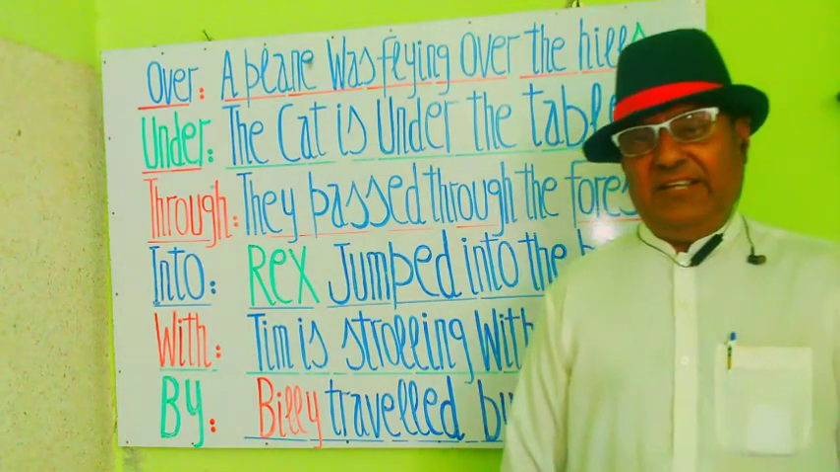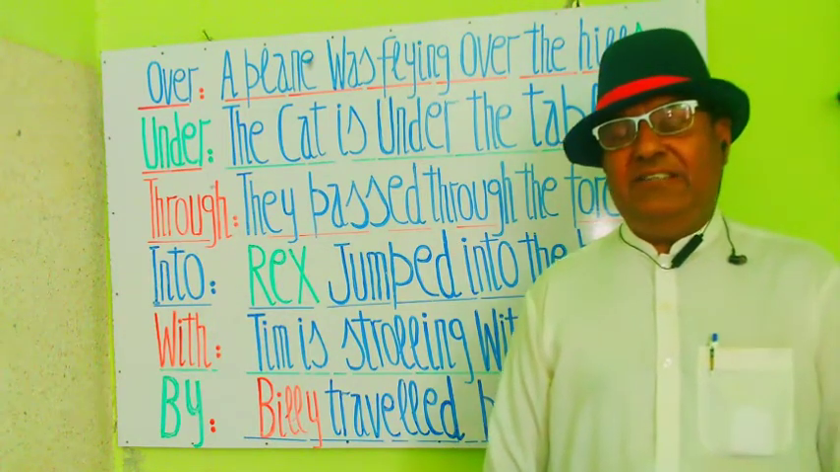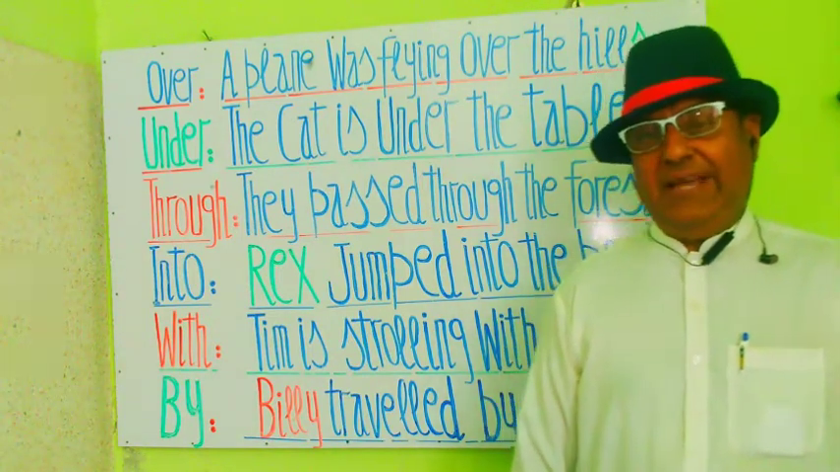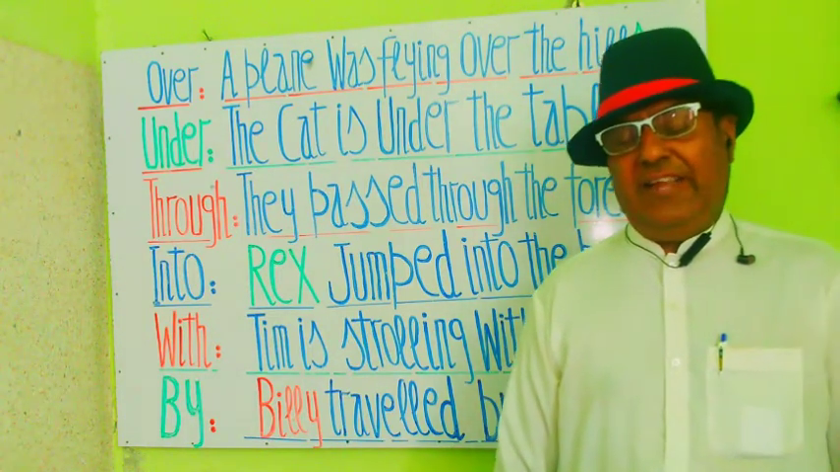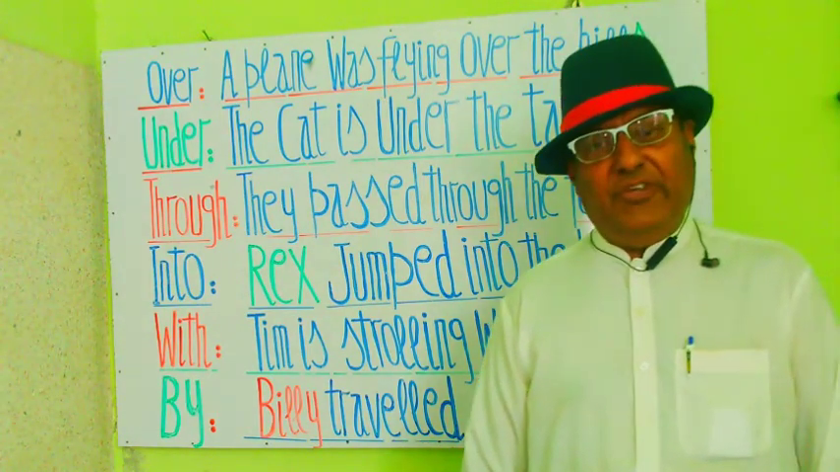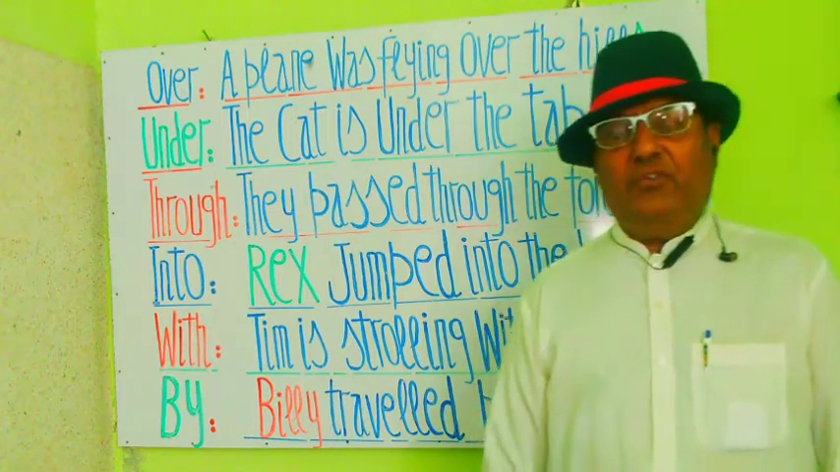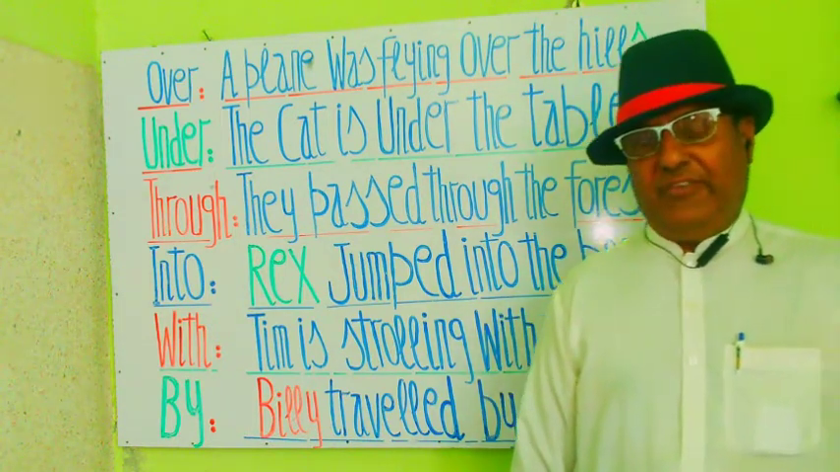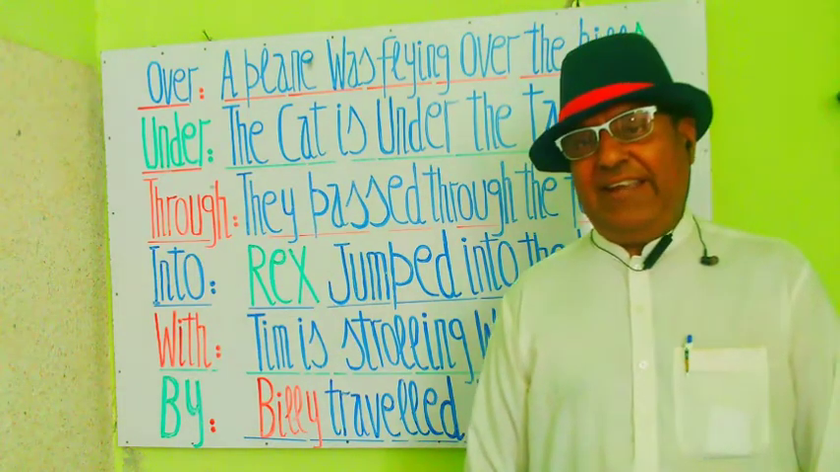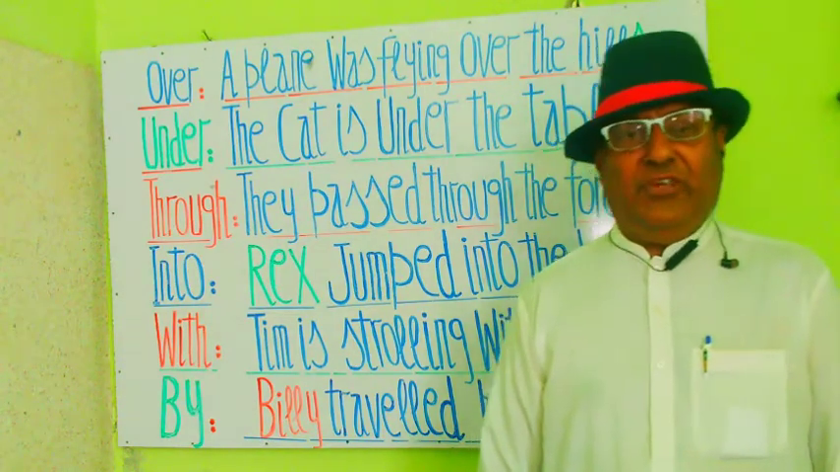Let's see another example. आइए एक और मिसाल सेट करते हैं. The train passed through the tunnel. रेलगाड़ी सुरंग में से गुजर गई. The train passed, रेलगाड़ी गुजर गई through the tunnel, सुरंग में से. The train passed through the tunnel. रेलगाड़ी सुरंग में से गुजर गई.